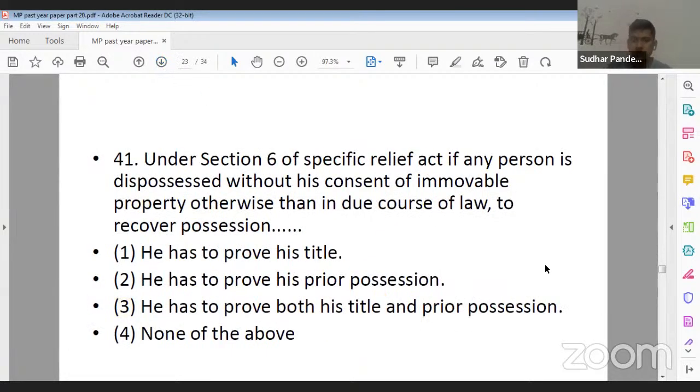Next question, question number 41. Under section 6 of the Specific Relief Act. Now see, this question has come from the SRA. Under section 6 of the Specific Relief Act, if any person is dispossessed without his consent of immovable property otherwise than in due course of law to recover possession, option 1 he has to prove the title, option 2 he has to prove his prior possession, option 3 he has to prove both the title and prior possession, and option 4 none of these or none of the above.